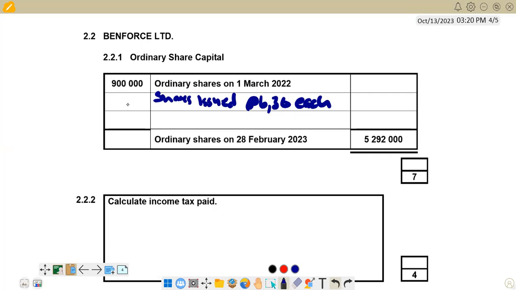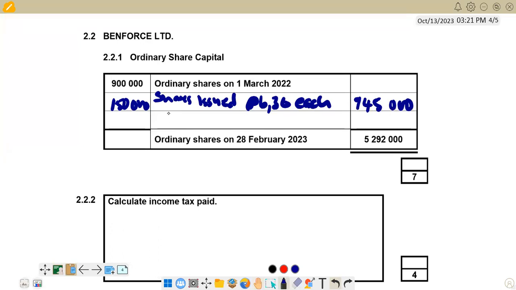This is the column of the quantity of the shares, where we are told that 150,000 were issued. So we have 150,000 here, right? And then on the value side, we say 150,000 multiplied by 6.30 to get the value. Then we get 945,000.